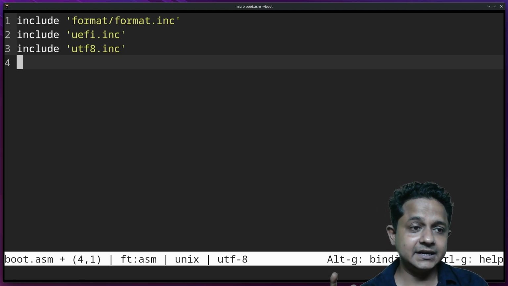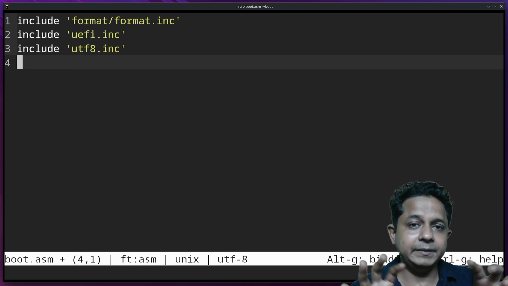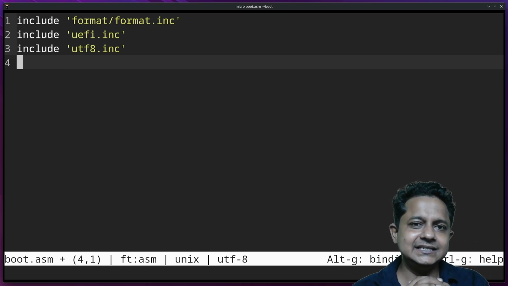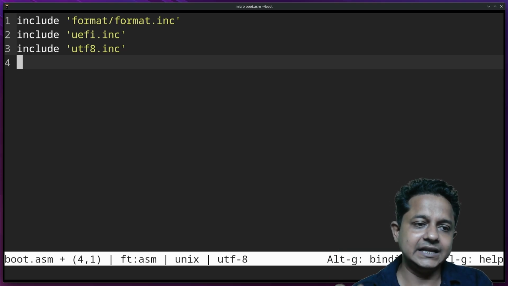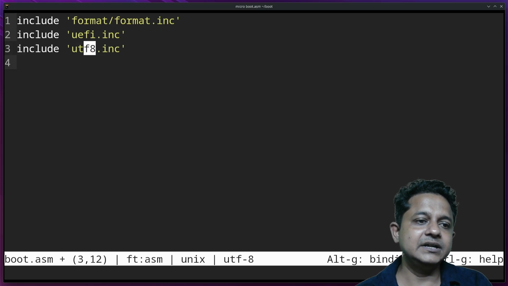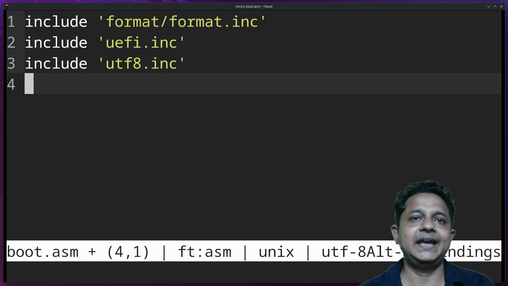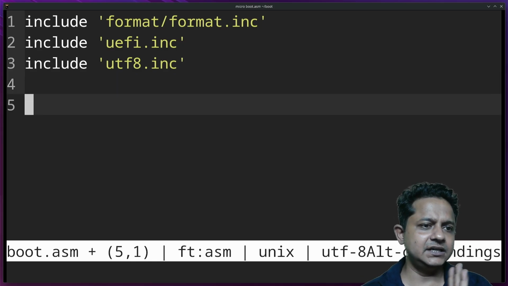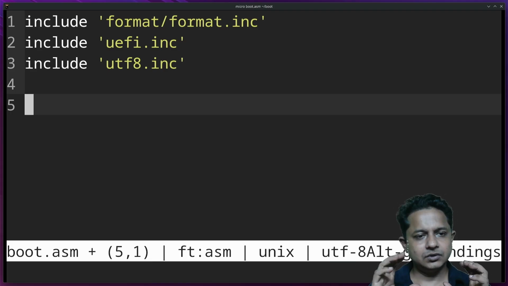The same people created C, the same people created Unix. Those same people created Plan 9. That is a great operating system, but we will stick over here. By the way, why is Plan 9 still relevant over here? That is because we need the UTF implementation, and the first UTF implementation was done by Plan 9. So let's include UTF-8. I think those three includes would be sufficient. That is because I don't want to create a mess right now. Let's simply focus on the bare minimum.